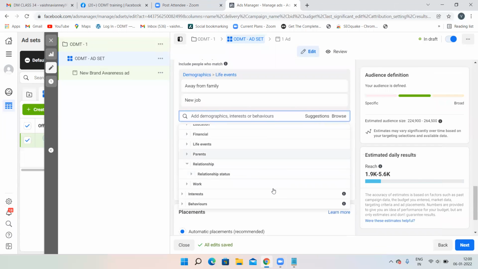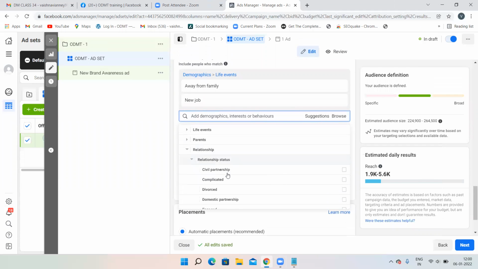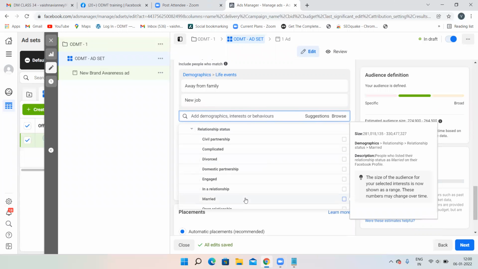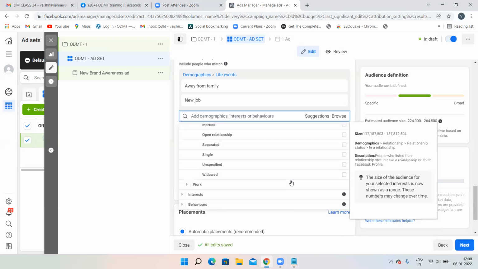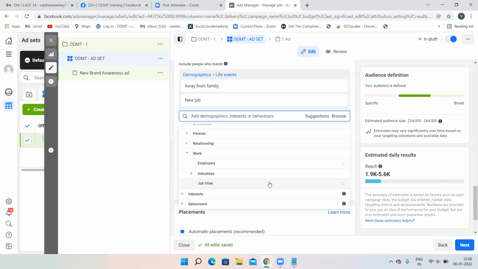And relationship is also there over here. Relationship status is there: engaged, in a relationship, married, complicated, divorced. All these things are also there. Suppose you are a lawyer, then you can target complicated people. In a relationship people, you can target if you have a resort or any travel package and all, then you can target these people. Work, employers you can target. All these things you can target over here. This is demographics. However you want, you can target in demographics.